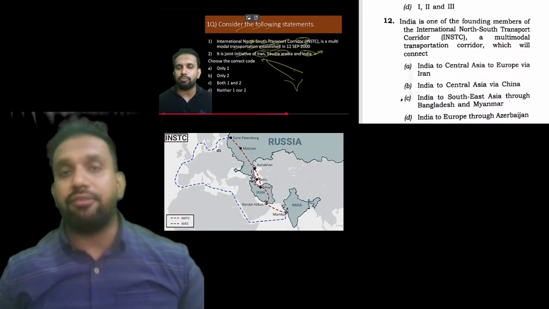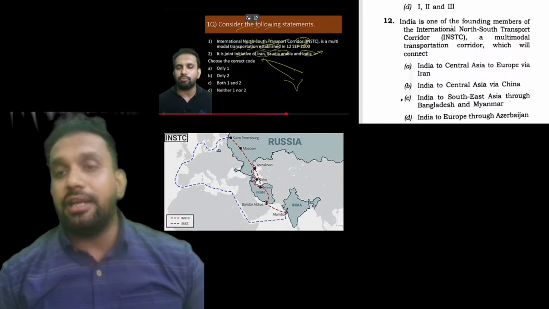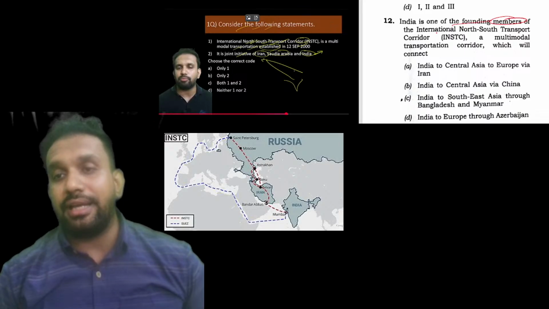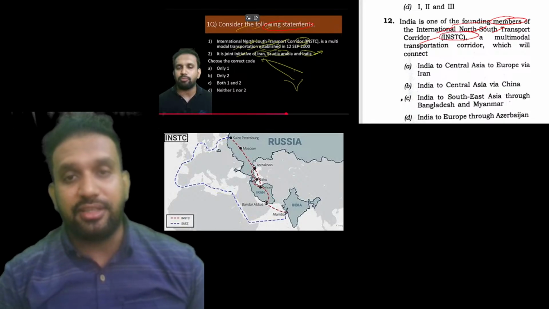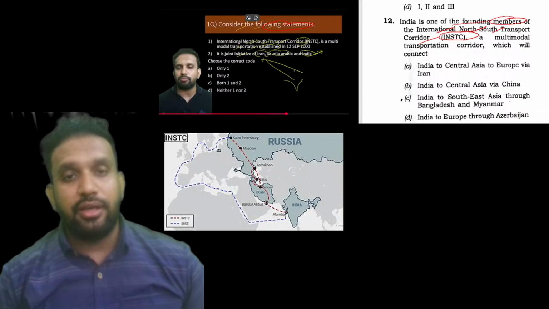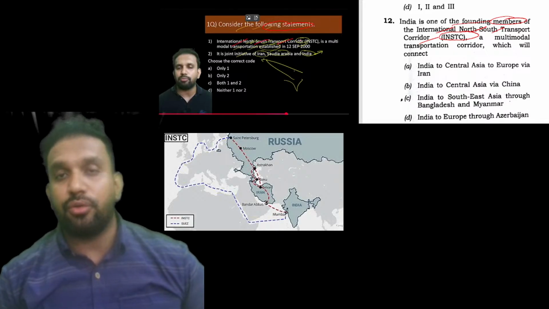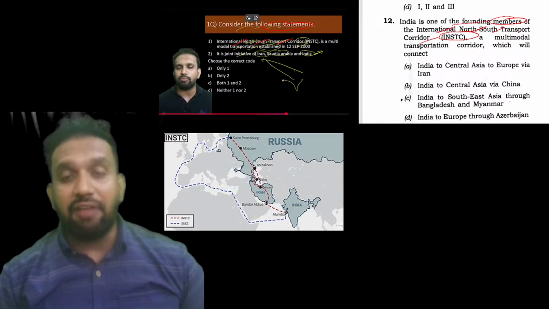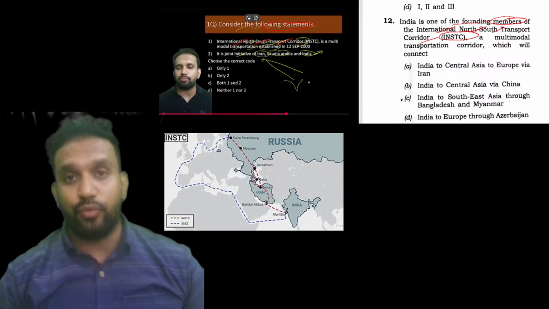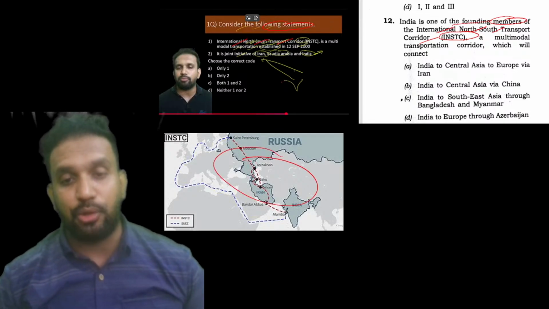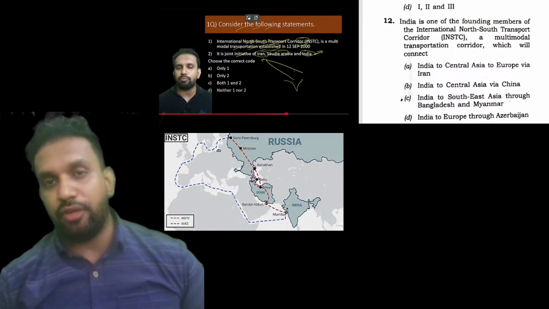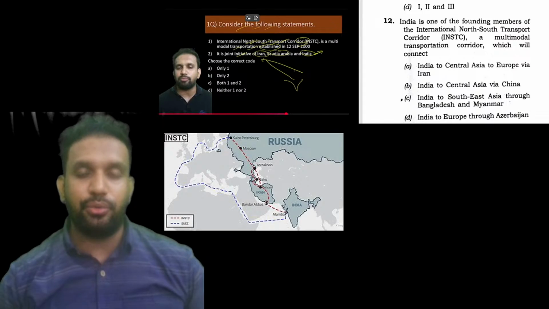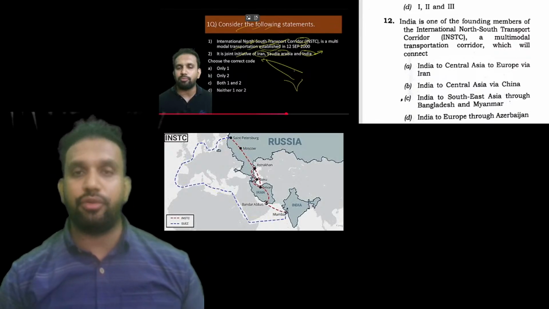So the first question we are going to discuss is given in the UPSC 2025 examination. India is one of the founding members of the International North-South Transport Corridor. See, INSTC, we have already discussed this in our class, at length, and after this slide we also discussed it with the help of a map. If you have attended the 5 classes that I have given, you would have scored like 10 marks for sure in your examination.